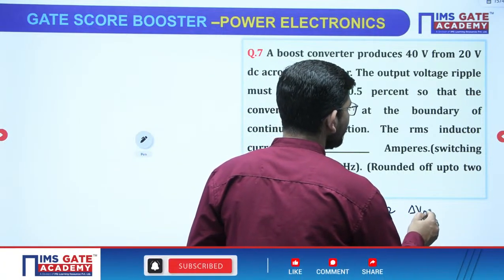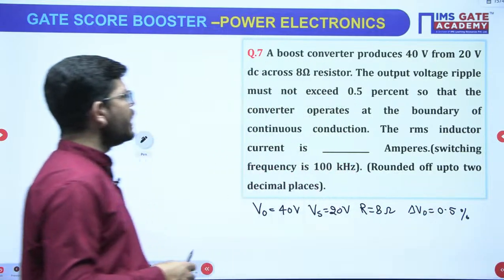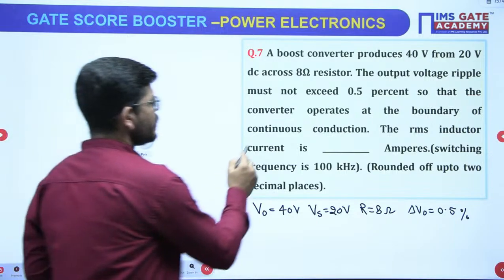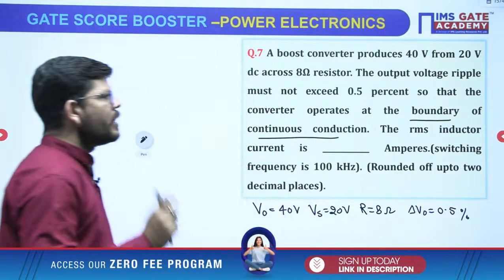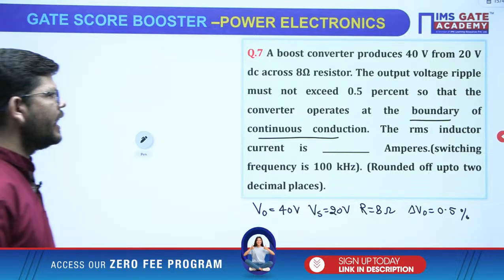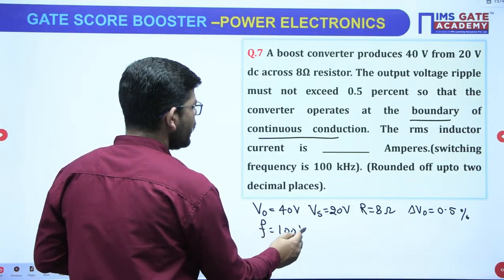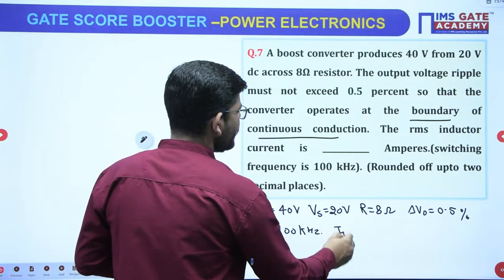Delta V naught is 0.5%, so that the converter operates at the boundary of continuous conduction, right? It is operating at the boundary of continuous conduction. The RMS inductor current is, okay, and the switching frequency is given 100 kilohertz, right? We have to calculate the RMS inductor current.